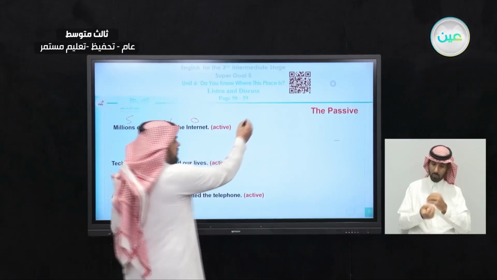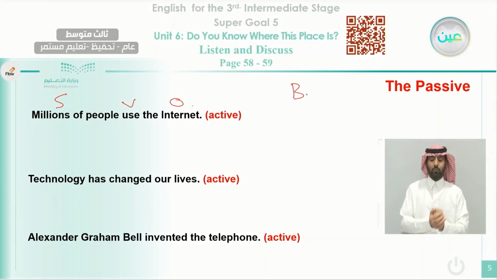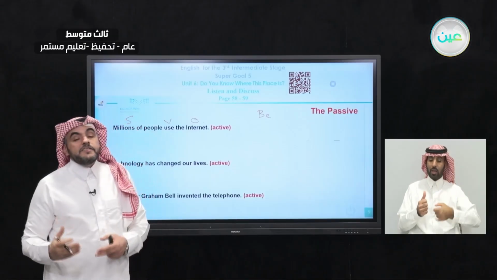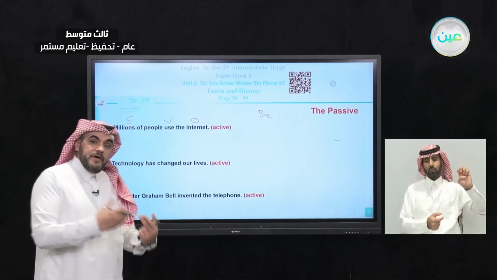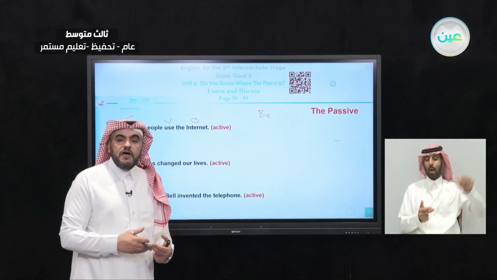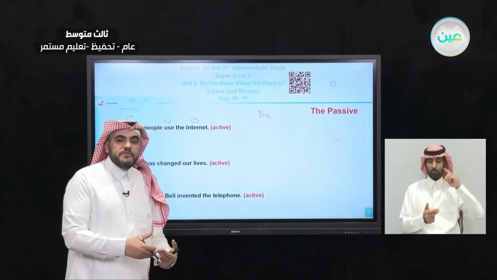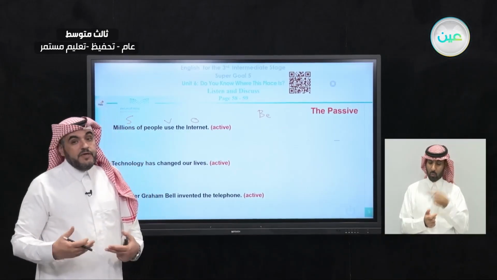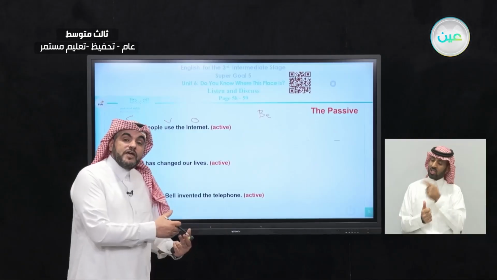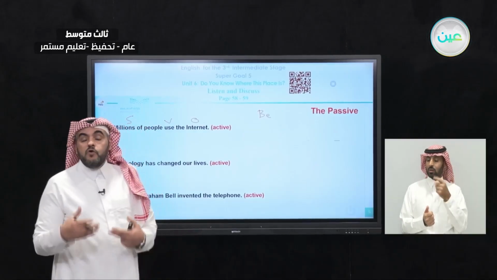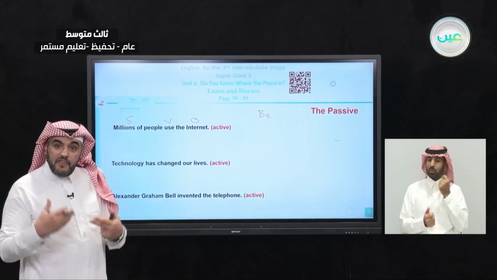As you know from our previous class, verb be can be used in 3 different tenses. We can use it in the present, and in the present it has 3 forms, am, is, or are. It depends on the subject that you are going to describe. So if it is the speaker, we say am. Third person, he, she, it, we can use is. Plural or you, we can say are.